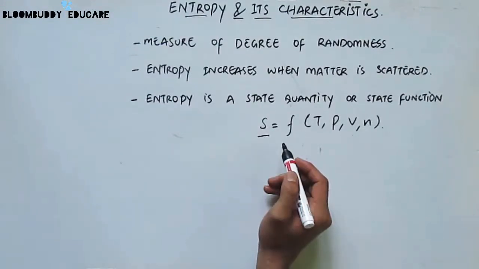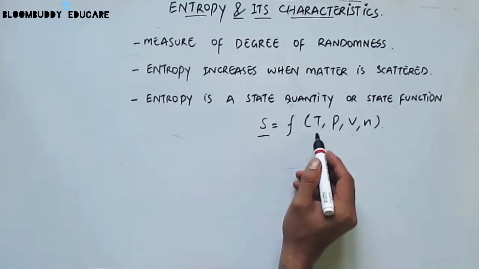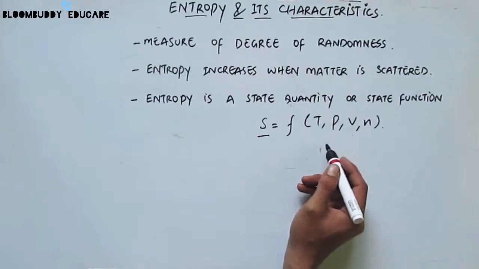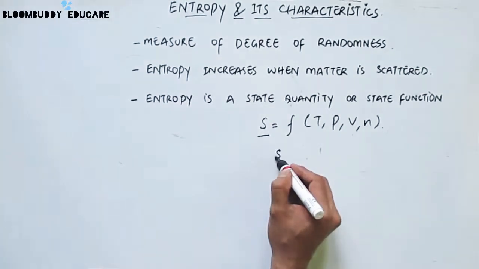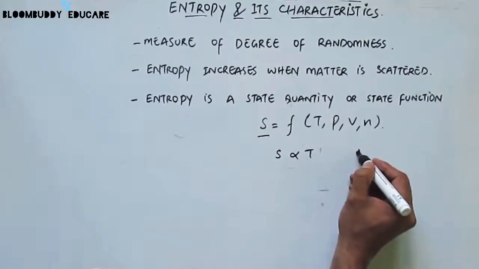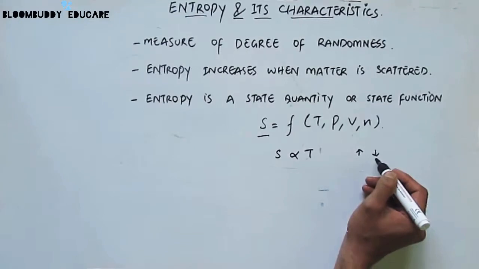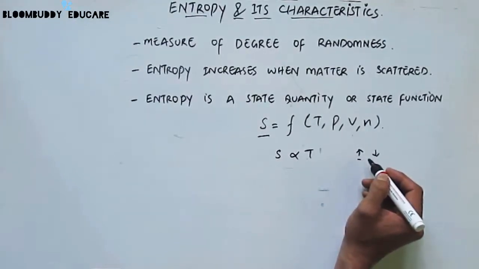Like other extensive properties, enthalpy or the internal energy, entropy is also a state function. That means the entropy is a function of temperature, pressure, volume, or the number of moles. Hence entropy, in other words, depends on temperature, or we can write the entropy S is proportional to the temperature. And as the temperature increases, the entropy increases. As the temperature decreases, the entropy decreases. This is because with increase in temperature, the degree of randomness also increases because the molecules gain more kinetic energy.